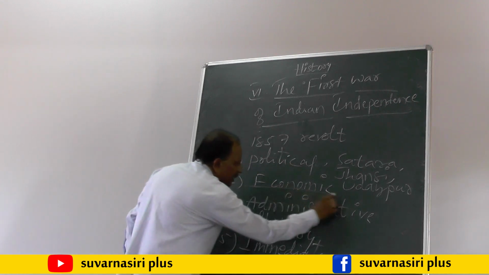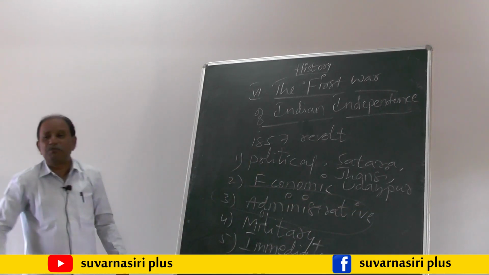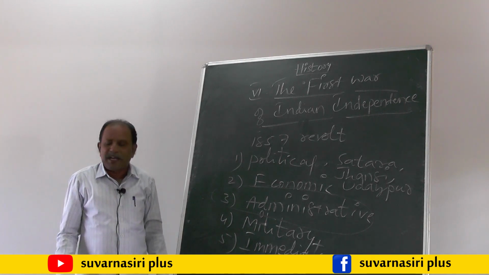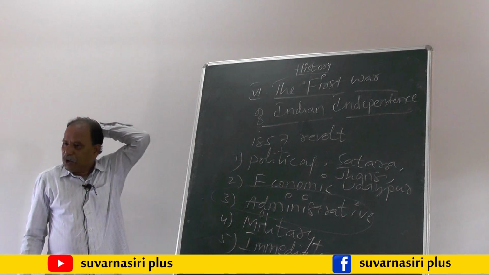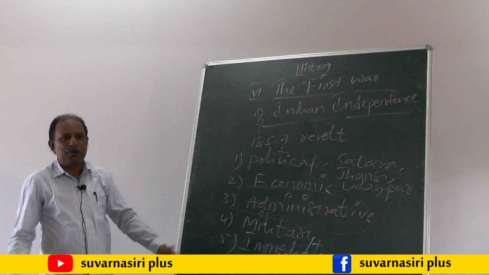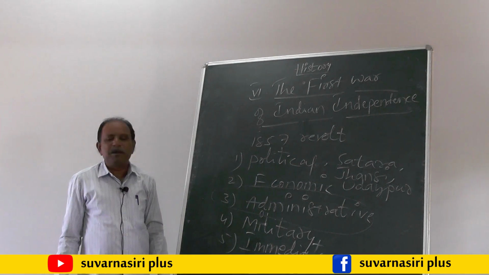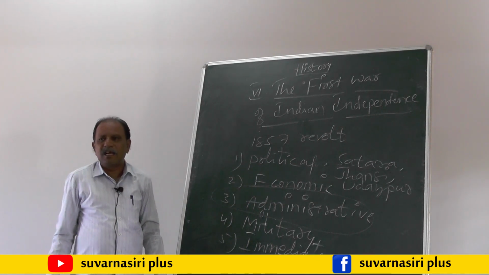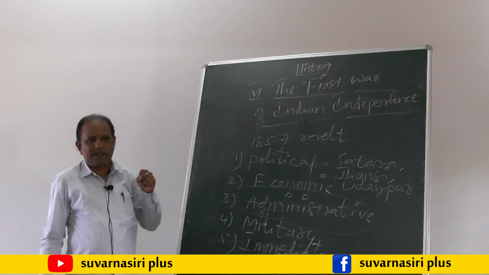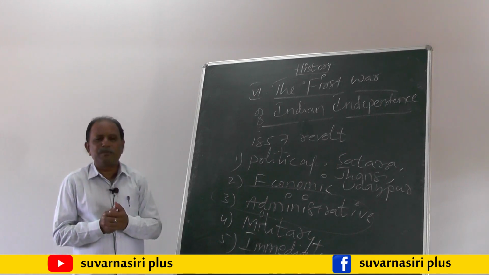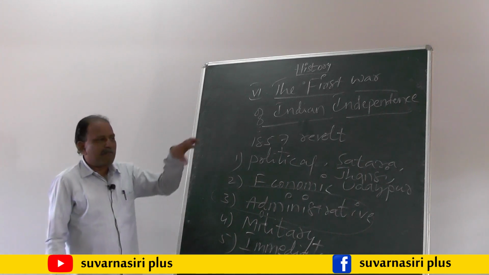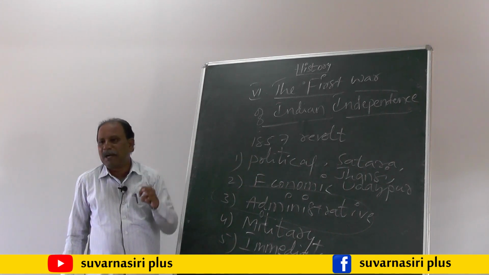The third important reason: what are the administrative reasons for the 1857 revolt? The British government introduced a number of criminal and civil laws. But in the implementation of these laws, a lot of discrimination was followed by the British government. Discrimination means differentiation between Indians and Europeans was maintained.